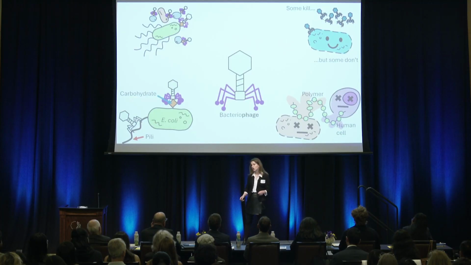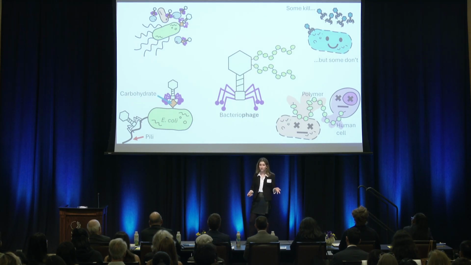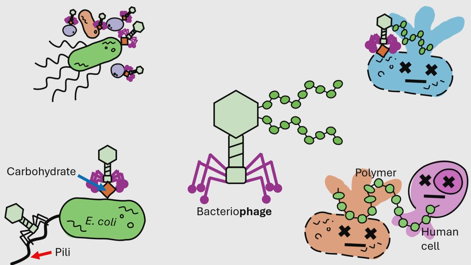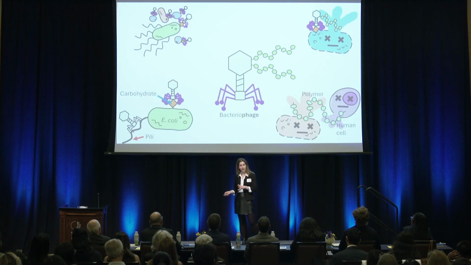Some of these polymers are so potent bacteria cannot develop resistance to them, but they're also harmful to our own cells. My approach is to chemically link these polymers to the exterior proteins of the phage not involved in binding bacteria. Thus, the genetically modified phage acts as a shuttle to direct the polymers towards bacteria and away from human cells. By combining genetic and chemical engineering, we can create novel phage-based therapies to pick up the fight against bacteria where antibiotics left off.